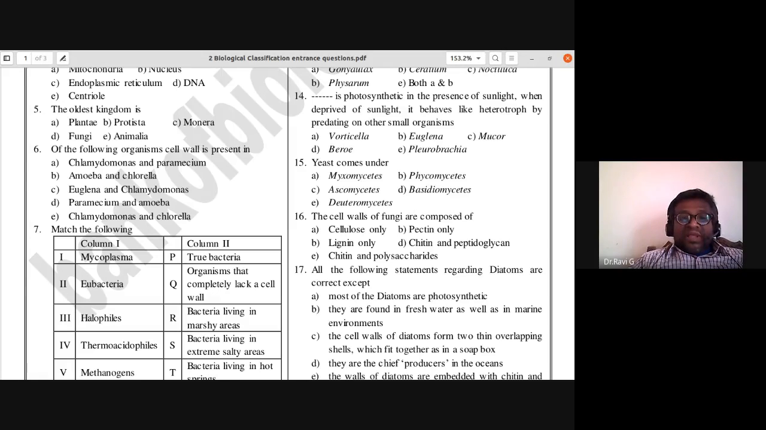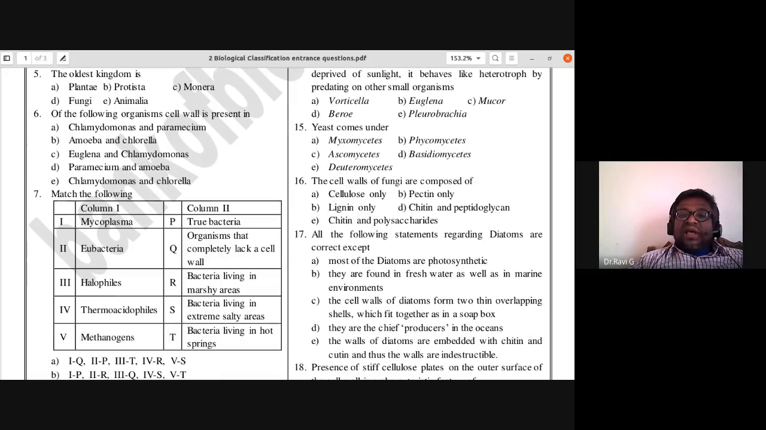16th one, the cell walls of fungi are composed of cellulose only, pectin only, lignin only, chitin and peptidoglycan, chitin and polysaccharides. See, the cell walls of fungi are composed of chitin and polysaccharides. Today's class I had discussed about it. 16th one, E is the answer.